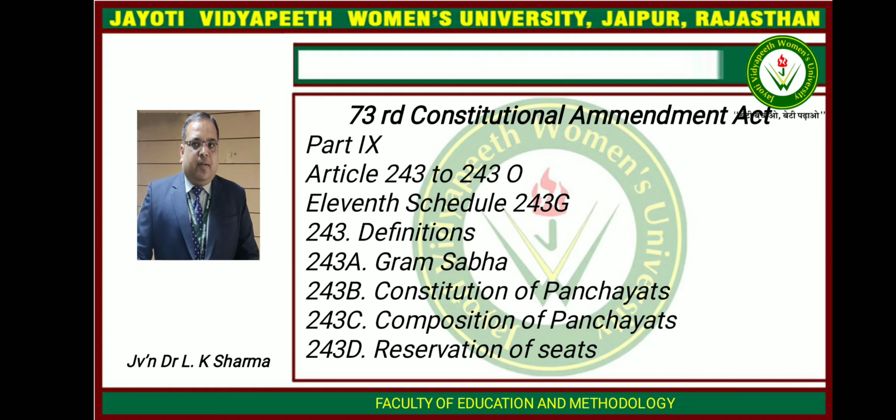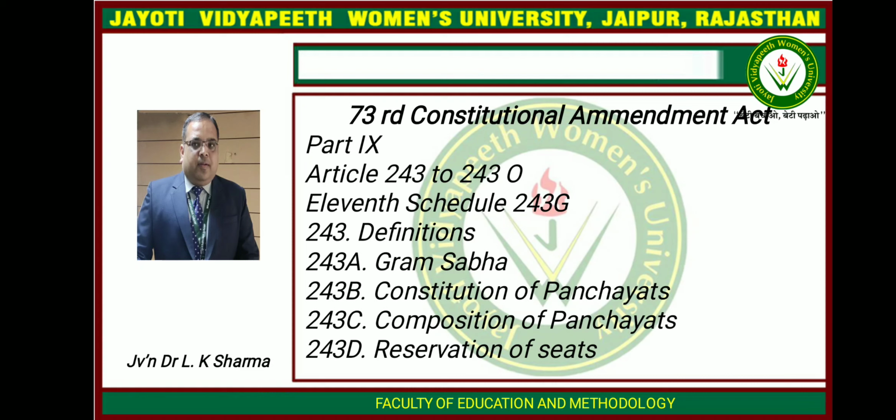D, of the members of the Council of States and the members of the Legislative Council of the state, where they are registered as electors within: one, a Panchayat area at the intermediate level, in Panchayats at the intermediate level; two, a Panchayat area at the district level, in Panchayats at the district level. Fourth, the chairperson of a Panchayat and other members of the Panchayat, whether or not chosen by direct election from territorial constituencies in the Panchayat area, shall have the right to vote in the meetings of the Panchayats. Fifth, A, the chairperson of a Panchayat at village level shall be elected in such manner as the legislature of the state may by law provide. B, the chairperson of a Panchayat at the intermediate level or district level shall be elected from amongst the elected members thereof.